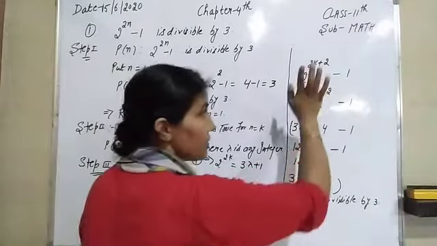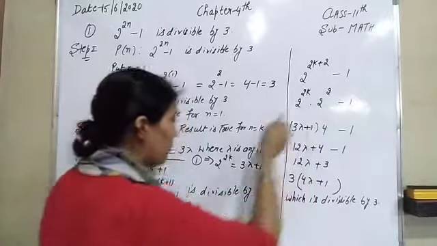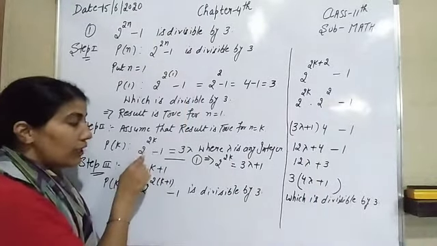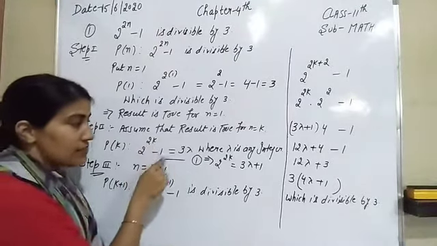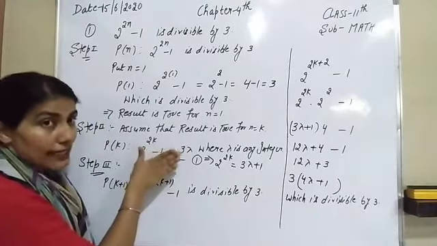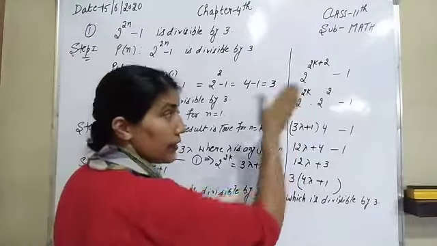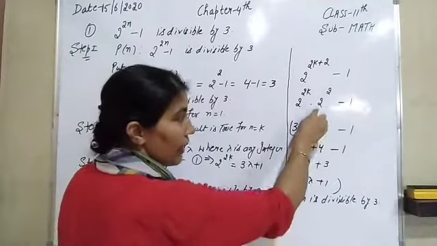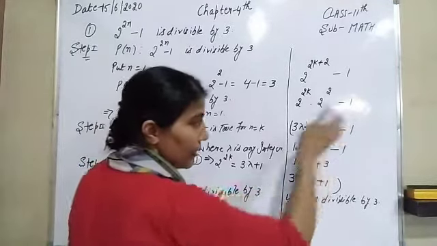Its power is 2k plus 2 and after that you have to subtract its power, because from the second step, we can easily find out the value of 2 raised to power 2k. Its value is 3 lambda plus 1. So always you have to use the second step and put it in the third step. So here 2 raised to power 2k, its value is 3 lambda plus 1, and 2 square, that is 4, and here is minus 1 as it is.